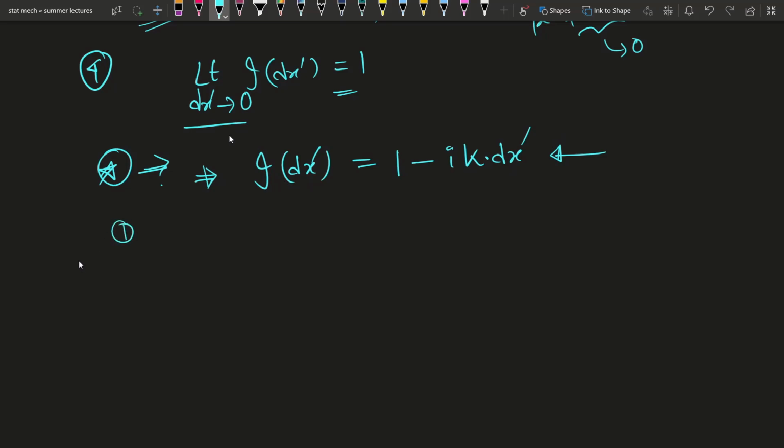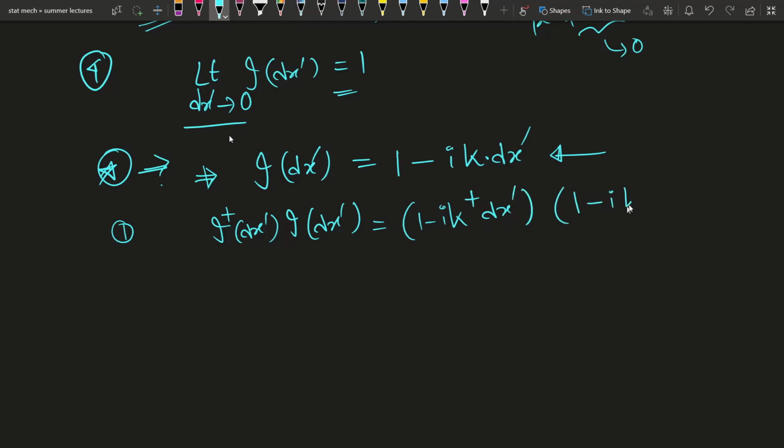Let us do the first two properties. The first property was that this translation operator should be unitary, so this becomes 1. So what will this be? 1 minus I k dagger dx dash into 1 minus I k dot dx dash, right?